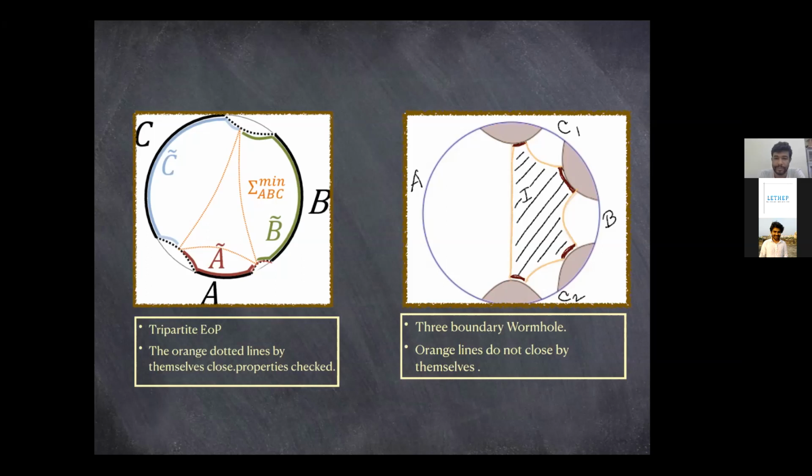So basically the sum of the orange lines alone doesn't give you something, but the sum of the orange lines and these red lines in here would give you the boundary of the island. Okay, I see. So orange plus red, does that satisfy all the properties that you would expect from an entanglement of purification?